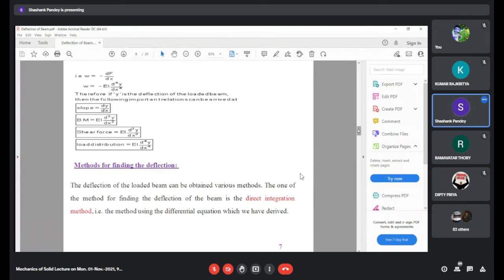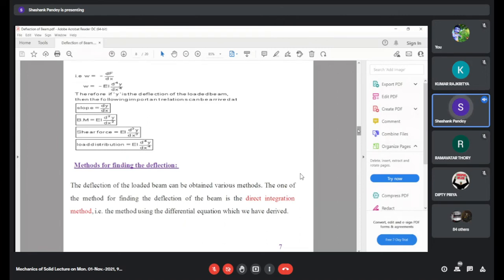So slope was dy by dx. Then the expression for the bending moment is EI d square y upon dx square. Shear force was one order higher, EI d cube y upon dx cube, and the load distribution was EI d raised to power 4 y upon dx4.